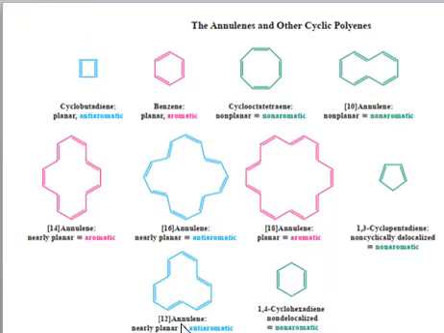Here we have [12]annulene. So [12]annulene is a nearly planar system, and you know 12 is a 4n system, so if n is equal to 3, the answer will be 12 for a 4n system, right? So it's planar, cyclic, and conjugated, so the system will be anti-aromatic, so it will not be a stable system.